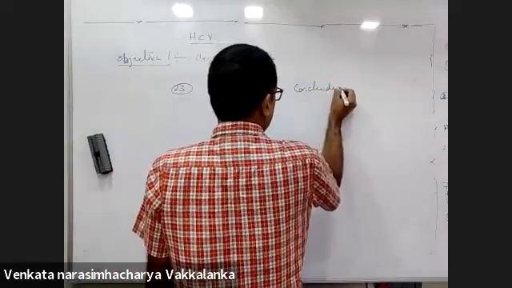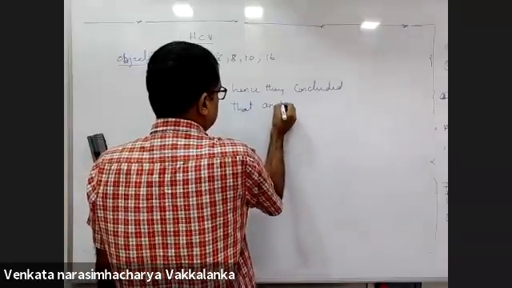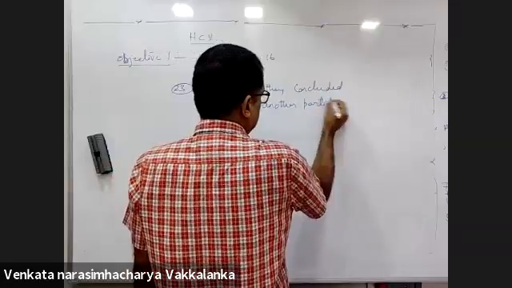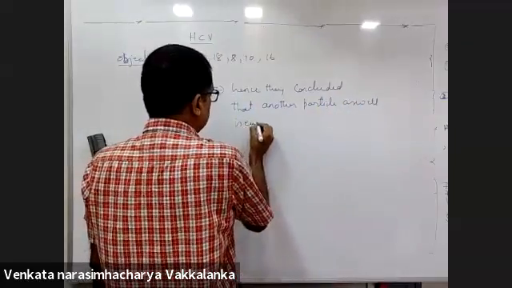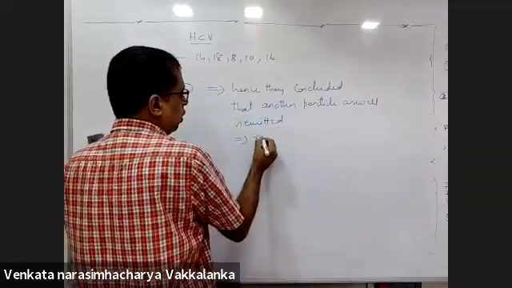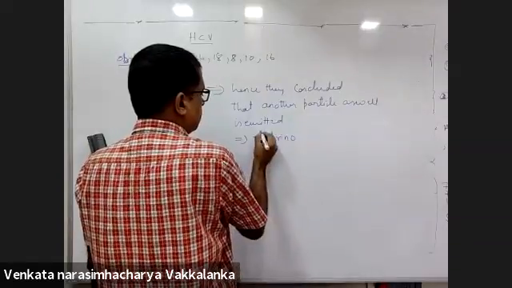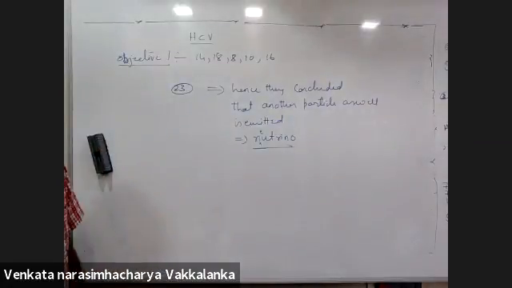Hence, they concluded that another particle as well is emitted. That particle is called a neutrino.